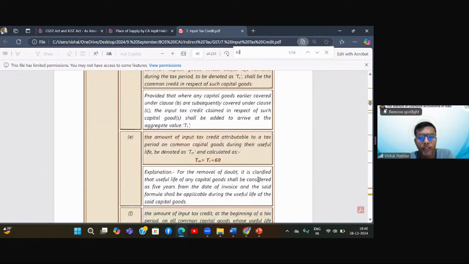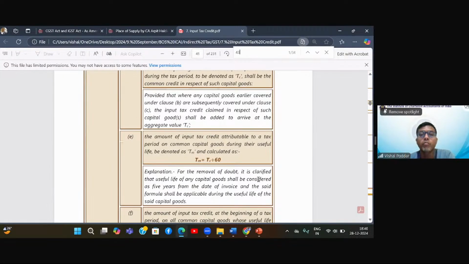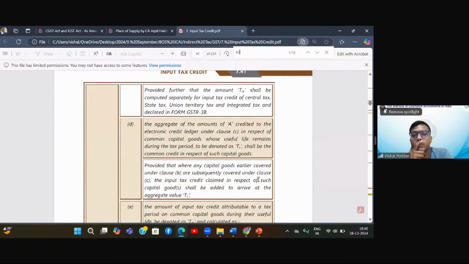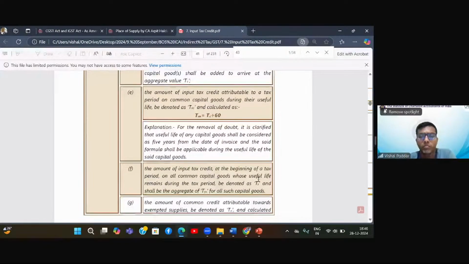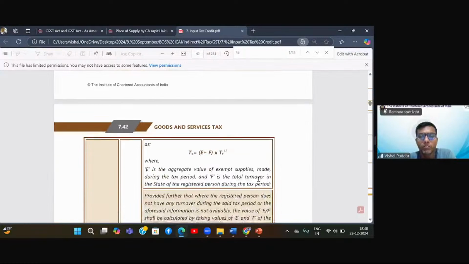Okay, I also understand the same. See, for example, if you take A as the input tax for one single capital asset, then TC will be the aggregation of all A's. The TC, if you divide by 60, that is what we now call TM. It is already aggregated. TM has the aggregated figure.